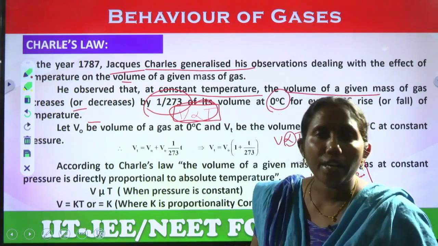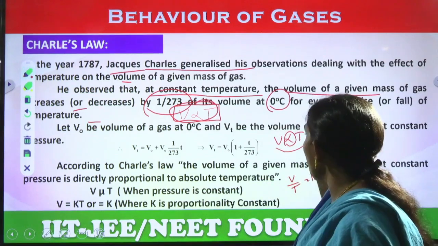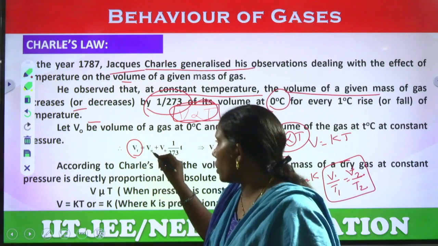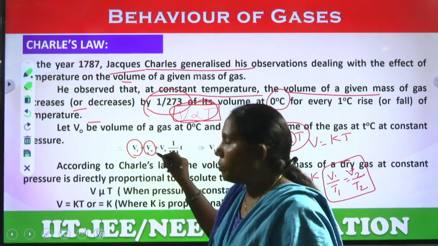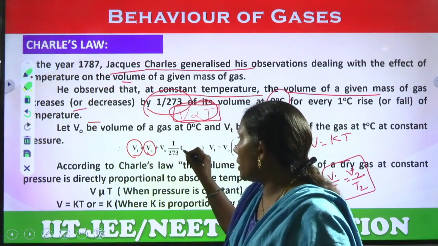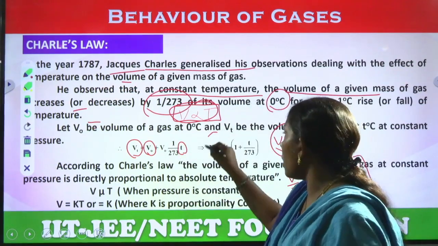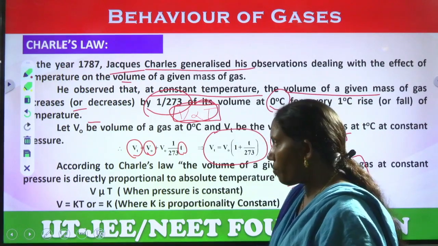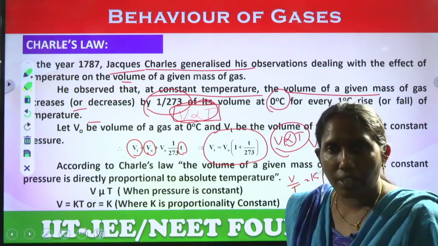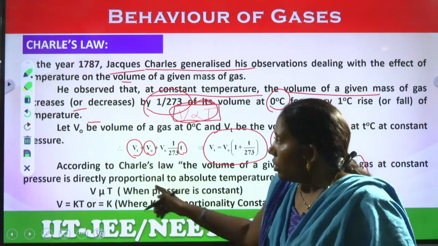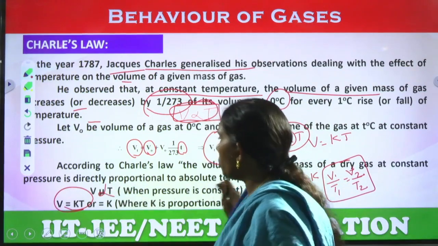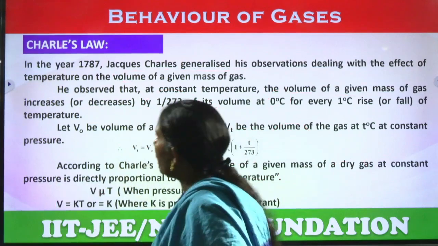So, he has modified that Charles law, V proportional to T, as Vt, means V at a particular temperature equal to V0, means at 0 degrees Celsius, plus V0 into 1 by 273 into its temperature. This is the observation he has taken. So, Vt equal to V0 into 1 plus T by 273. This is already we discussed, that V equal to Kt, V is proportional to T here, right. So, let us see here.